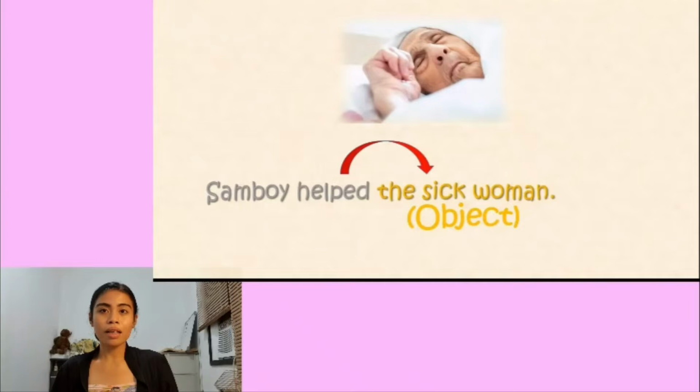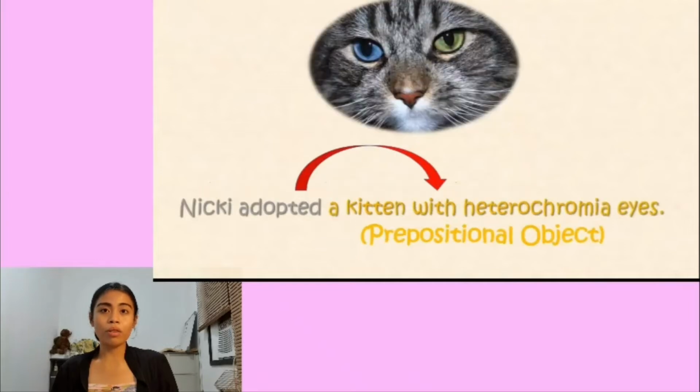And lastly, an example of a prepositional object. Mickey adopted a kitten with heterochromia eyes. A kitten with heterochromia eyes is the object of the verb adopted, right? But you can notice that it has a preposition, which is the with. Therefore, this noun phrase is a prepositional object example.